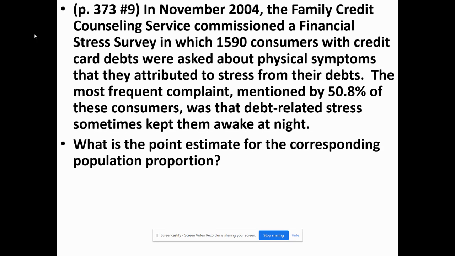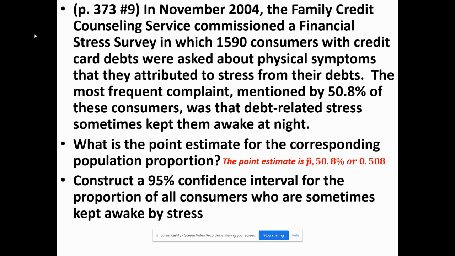Well, the point estimate is going to be the sample percentage, and since 50.8% of our sample says that debt-related stress sometimes kept them awake at night, our point estimate is 50.8%, or 0.508. Now we'll construct a 95% confidence interval for the proportion of all consumers who are sometimes kept awake by stress, as well as finding our margin of error.